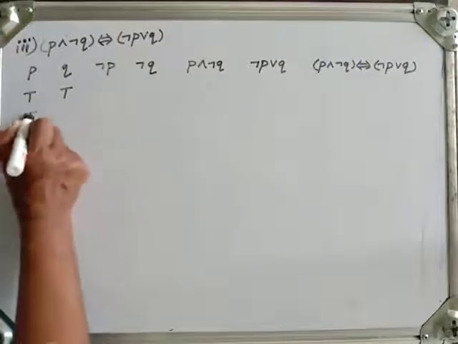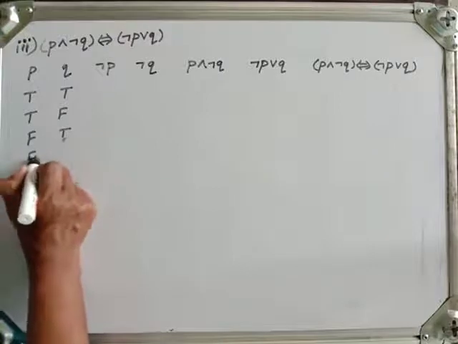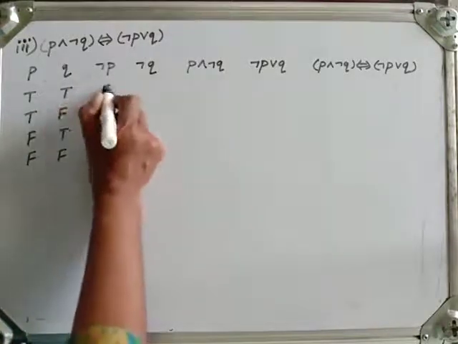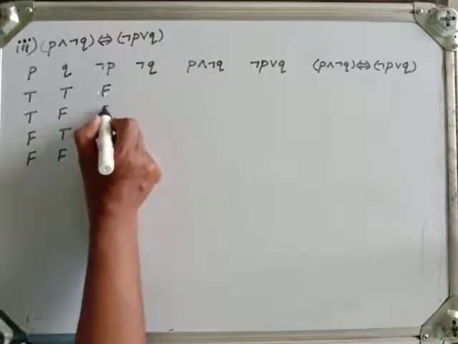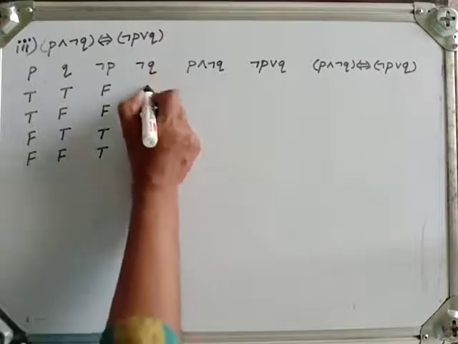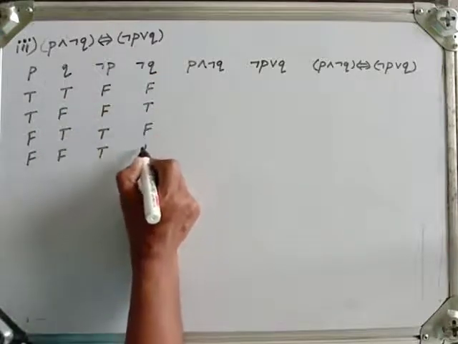True, true, true, false, false, true, and false, false. Now negation P is, this is false, false, true, true. Similarly for Q it is false, true, false, true.